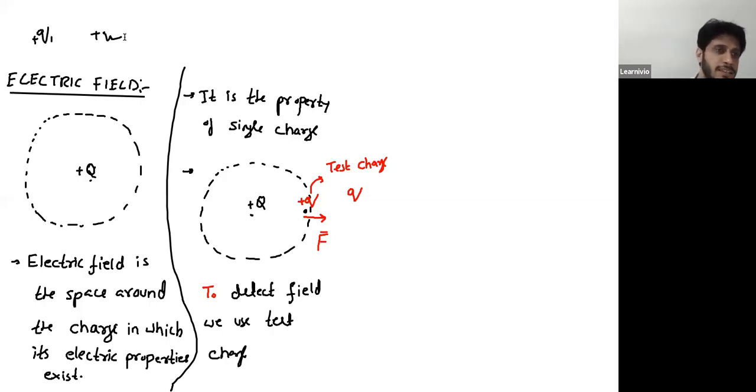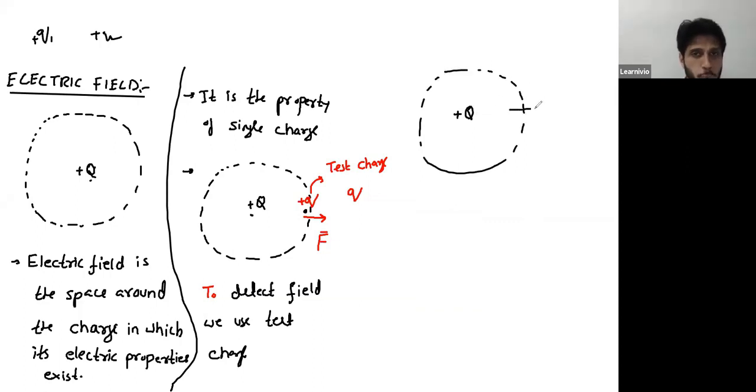Now, another interesting thing. The force that this small q experiences is not directly due to this capital Q. It's rather a two-step process. In the first step, this capital Q will generate an electric field.